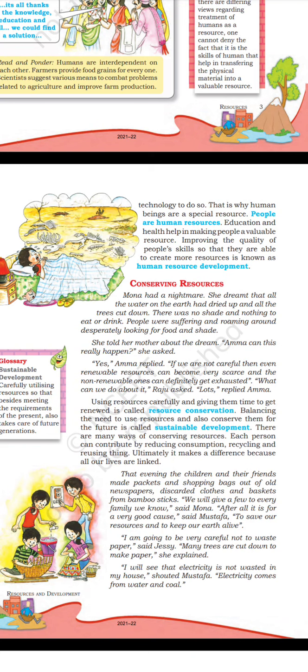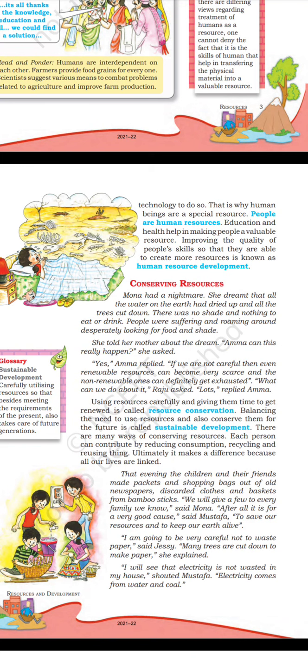If we are not careful, then even renewable resources can become very scarce and the non-renewable ones can definitely get exhausted. "What can we do about it?" Raju asked. "Lots," replied Amma. Using resources carefully and giving them time to get renewed is called resource conservation.